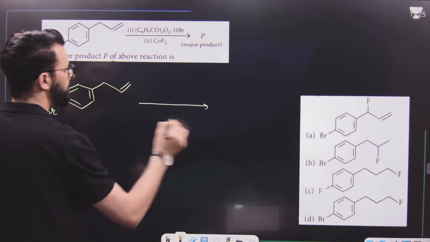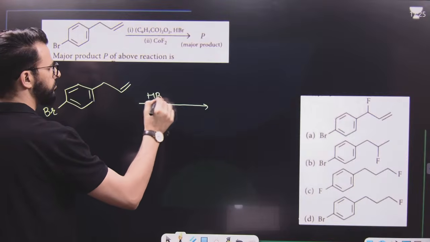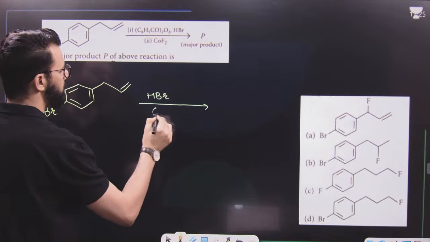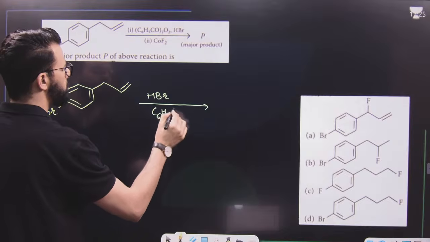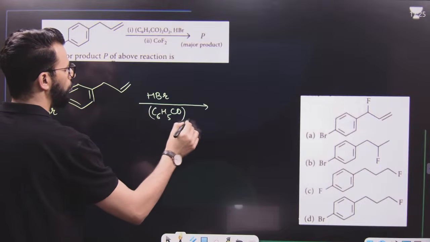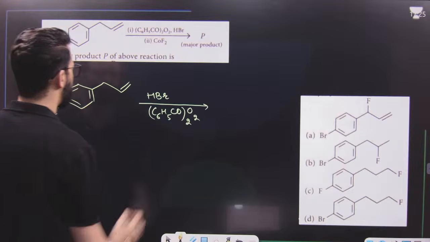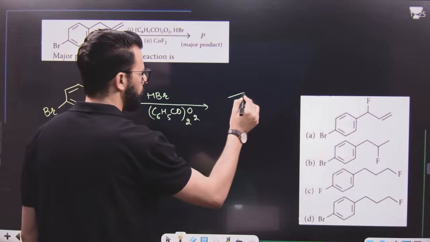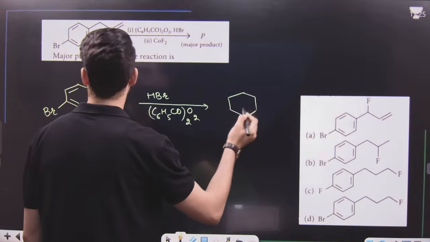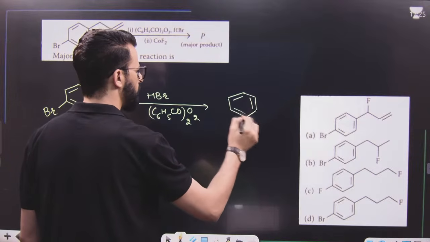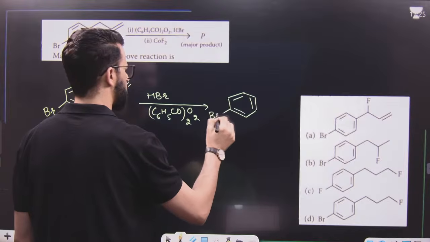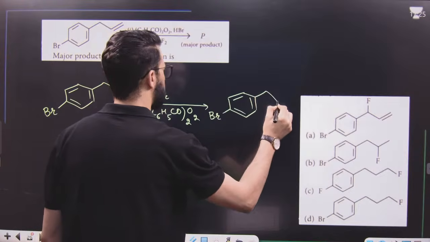This, on treatment with HBr and a peroxide, C6H5CO whole 2 O2, that means benzoyl peroxide is there. What will happen? We know anti-Markovnikov's addition of HBr will take place. That means the product will be like this.